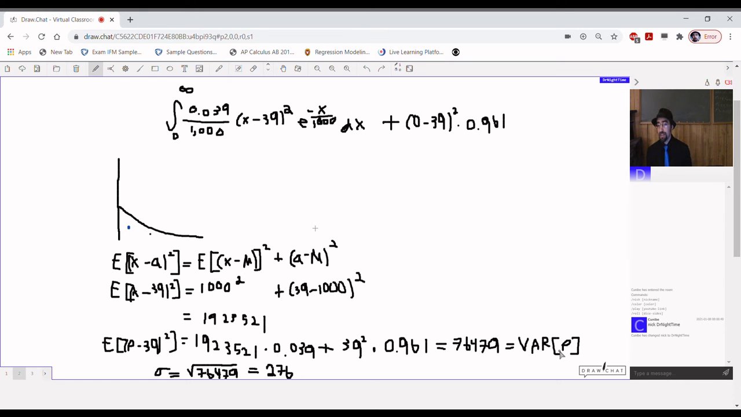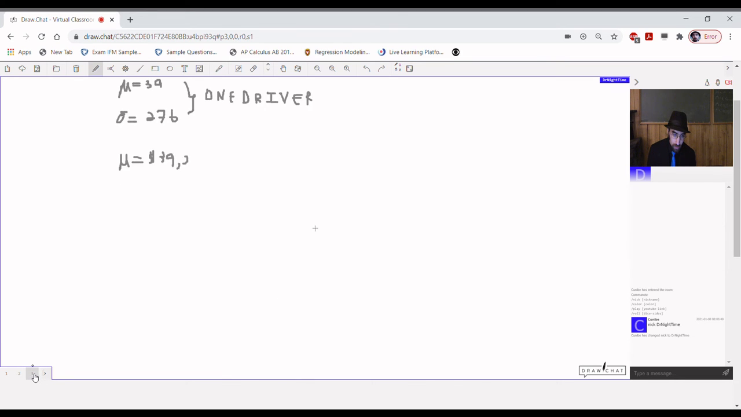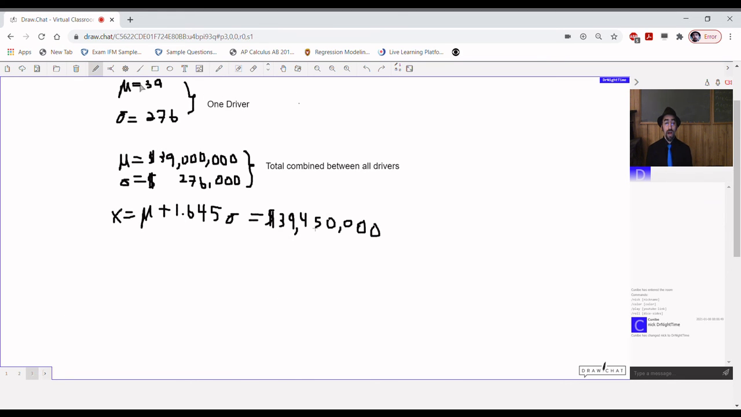And yeah, we can kind of see the light at the end of the tunnel now. We just take the square root of that, and that gets us the standard deviation of a single payment, right? Because all this time we were just thinking about just one payment. So standard deviation, square root of that, turns out to be $276. So we say that for one driver, the mean payment is $39, standard deviation is $276.